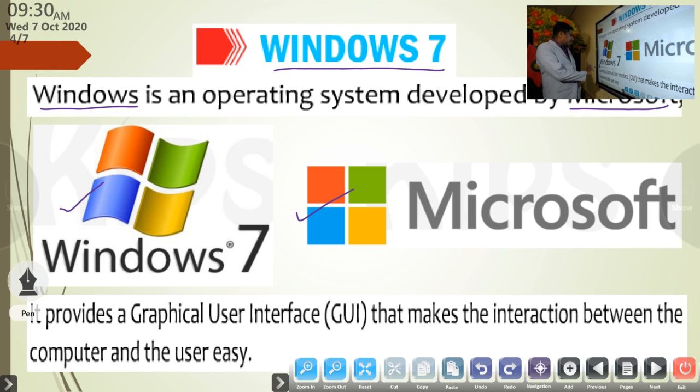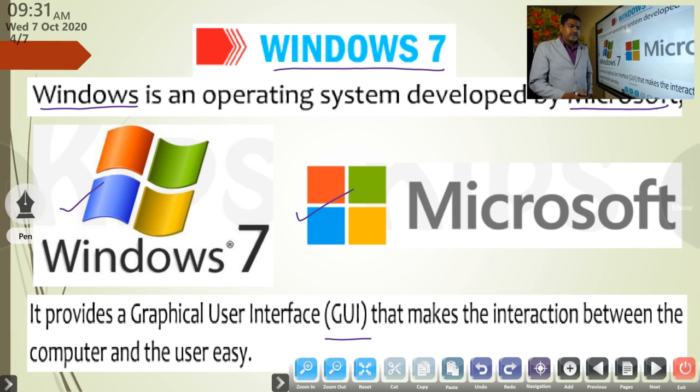Microsoft Windows provides a graphical user interface, GUI, that makes the interaction between the computer and the user. Windows 7 provides a graphical user interface.